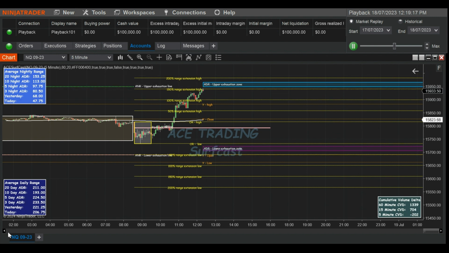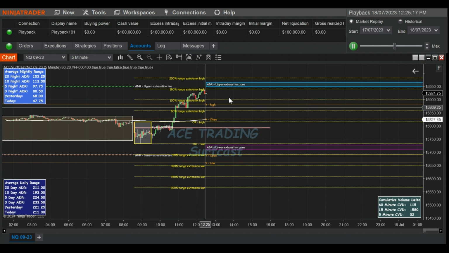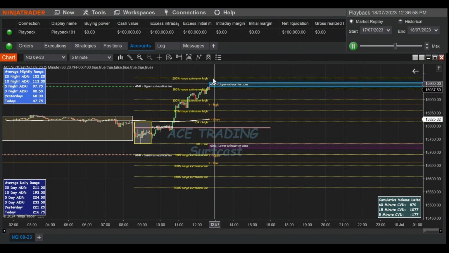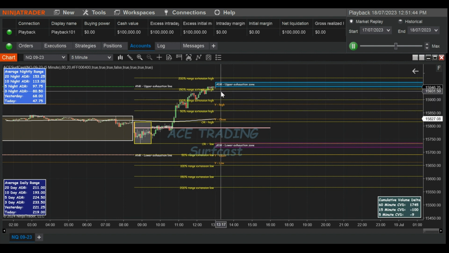We don't know how far it will go because we're talking about averages. We don't know exactly, but this is giving me an indication, if I was waking up in the morning going, okay, where am I at? Am I going to short? Are we nowhere near the exhaustion line? Are we going to push up? It just gives me that bit of information.